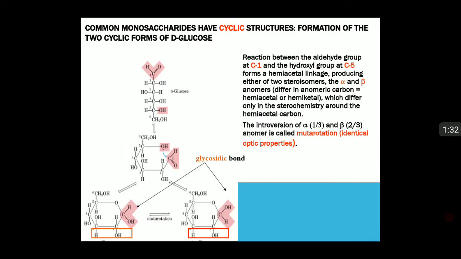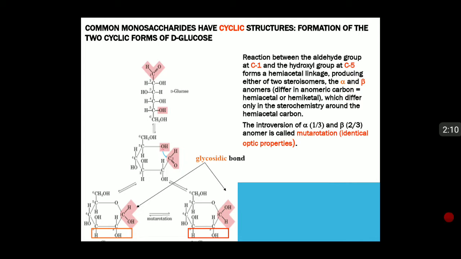Before knowing more about the disaccharides, let us first briefly revise the cyclic structures of monosaccharides. Here the cyclization of glucose is shown. Glucose is a 6 carbon compound. Reaction between the aldehyde group at C1 and the hydroxyl group at C5 forms a hemiacetal linkage, producing either of two stereoisomers, the alpha and the beta anomers, which differ only in the stereochemistry around the anomeric carbon, that is the hemiacetal carbon.